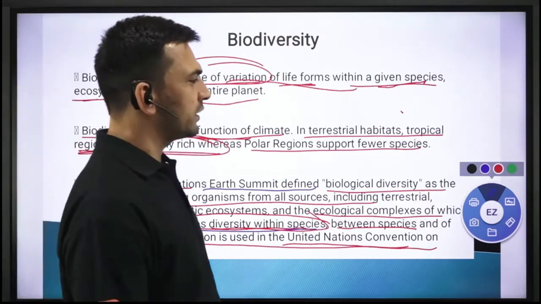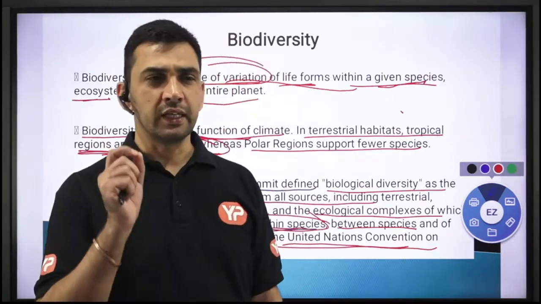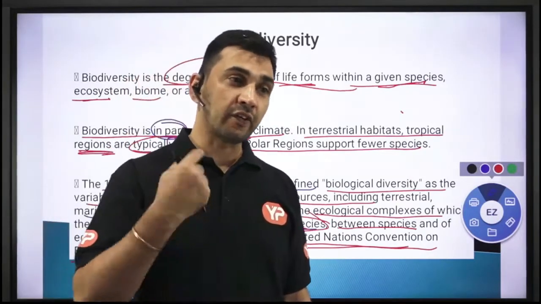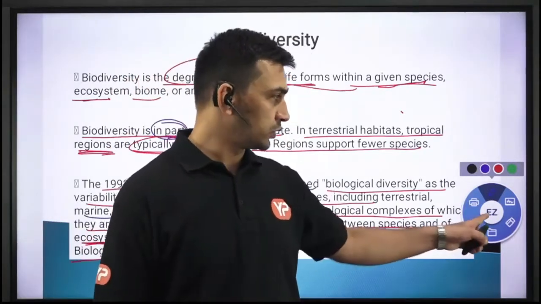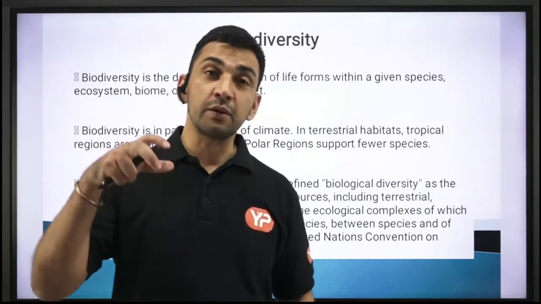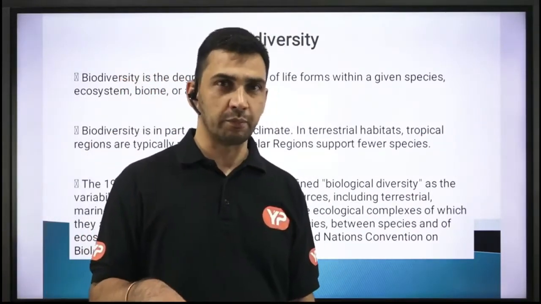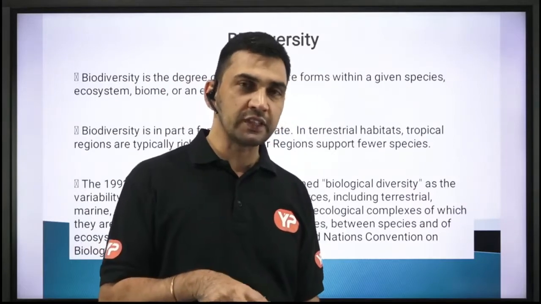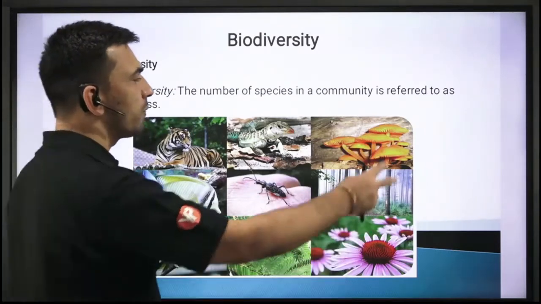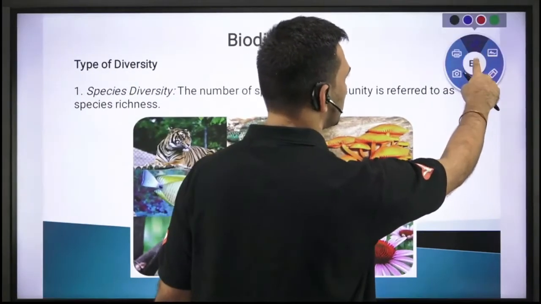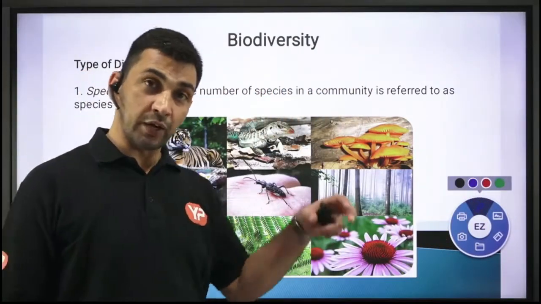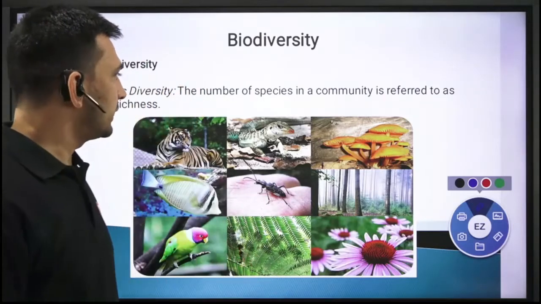You have to explain this in very simple terms. So what is biodiversity? It is the variety of life forms that exist on the surface of Earth, including the variety that exists within those species also. Now let us see, under this umbrella term, what kinds of diversity there could be. Broadly, we divide biodiversity into three categories. That is, there are three types of biodiversity, and biodiversity in itself is made up of these three types. That is how you have to see this.